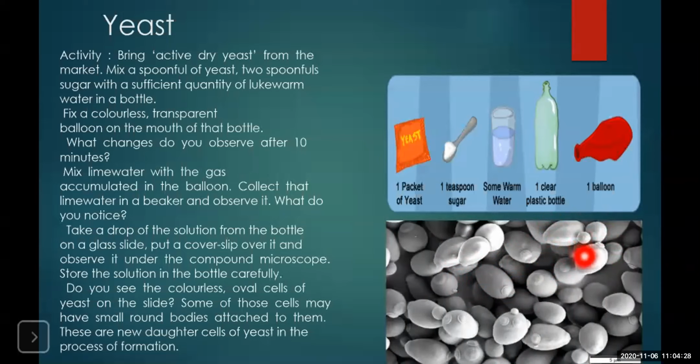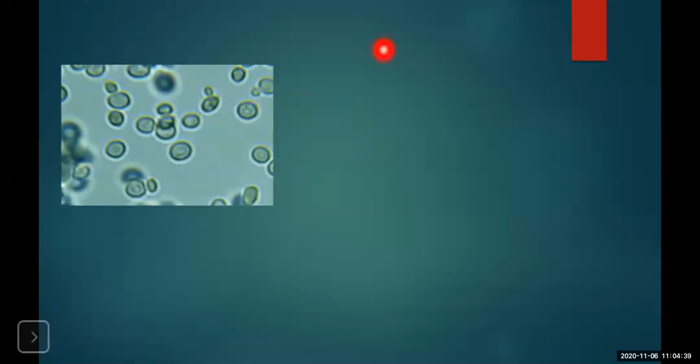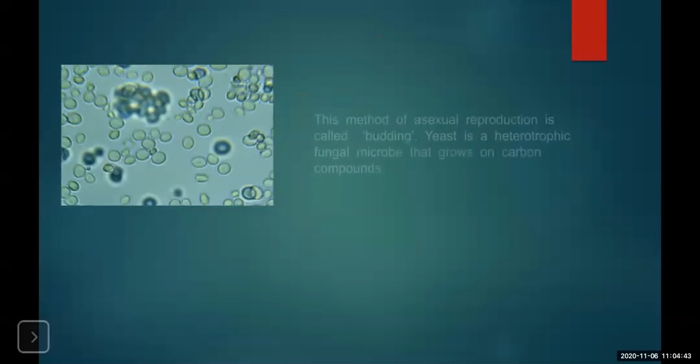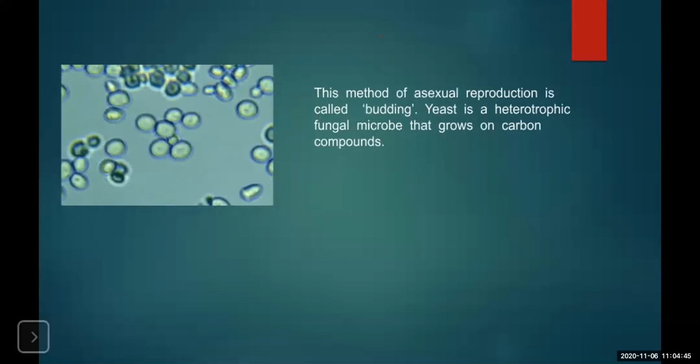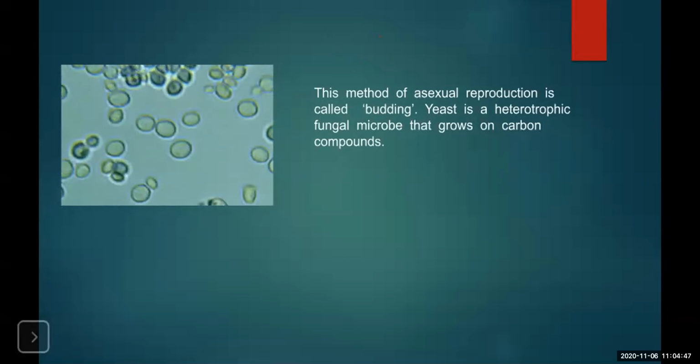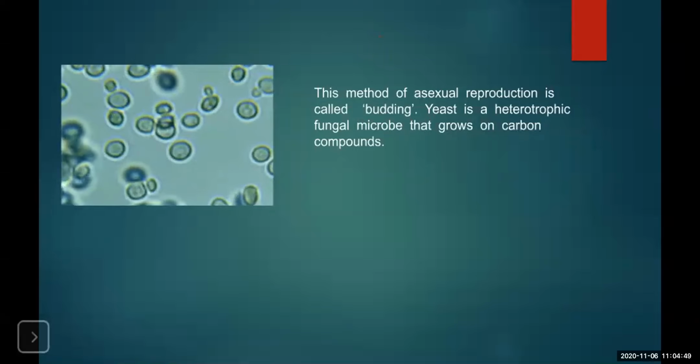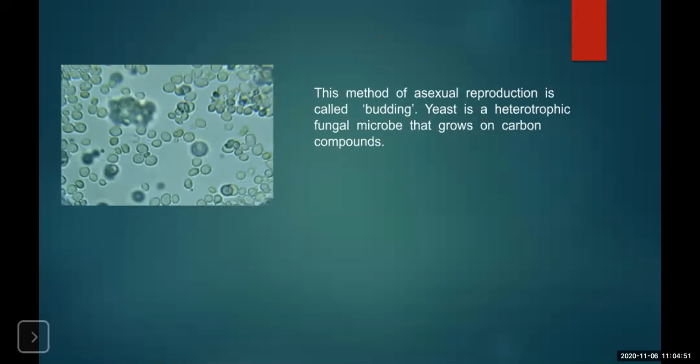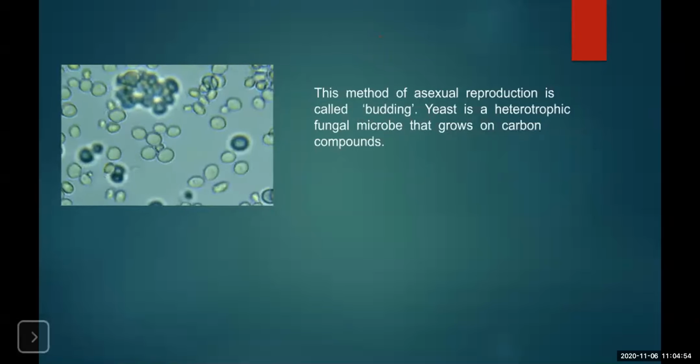The small bodies that are growing on the cells are called daughter cells. See, here you can see the small outgrowth that is growing; this is called budding. This is an asexual method of reproduction which is observed in a few organisms.